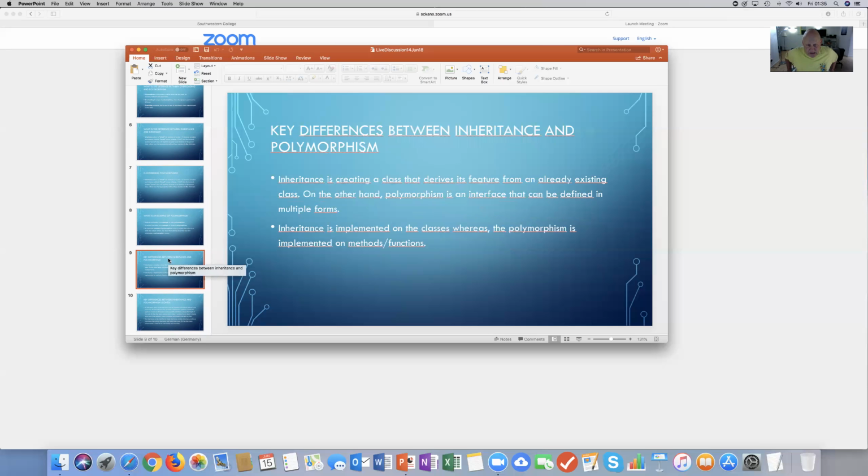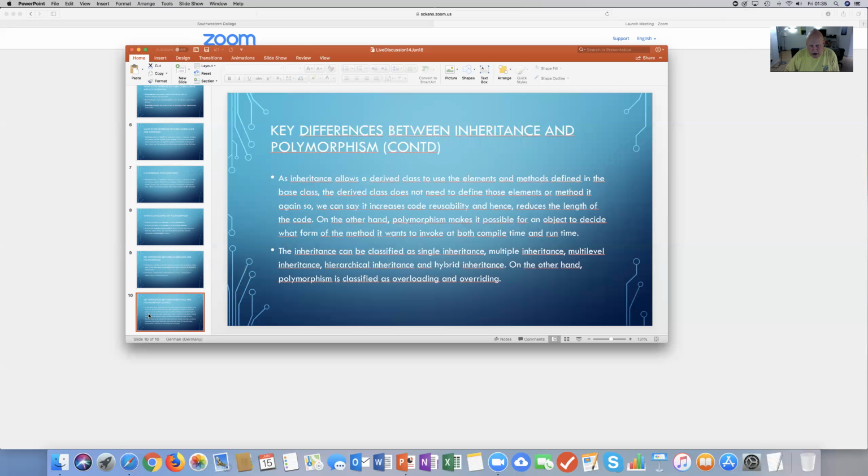So the key differences between inheritance and polymorphism: inheritance is creating a class that derives features from an already existing class. On the other hand, polymorphism is an interface that can be defined in multiple forms. Inheritance is implemented on the classes, whereas polymorphism is implemented on methods and functions.